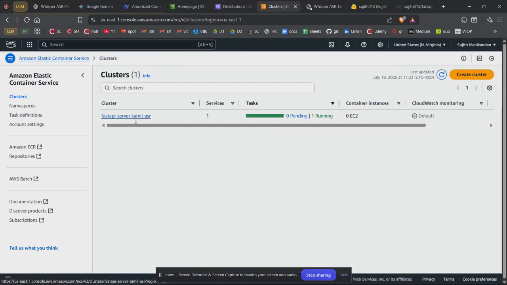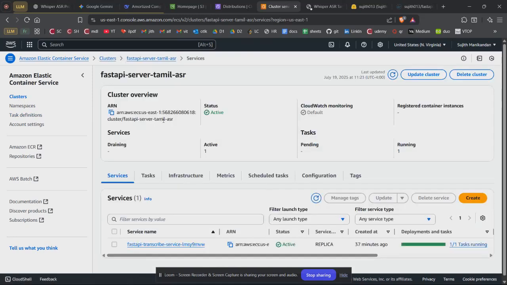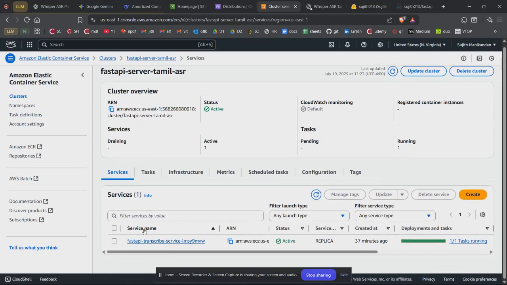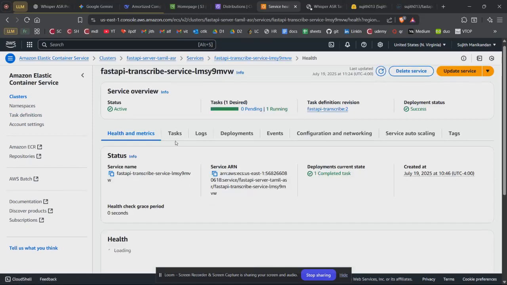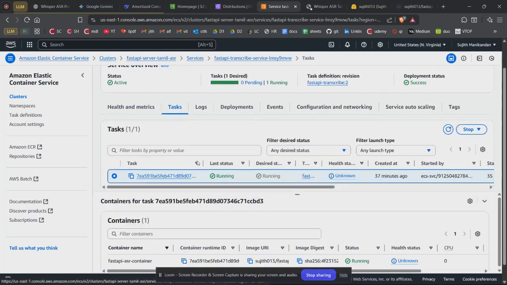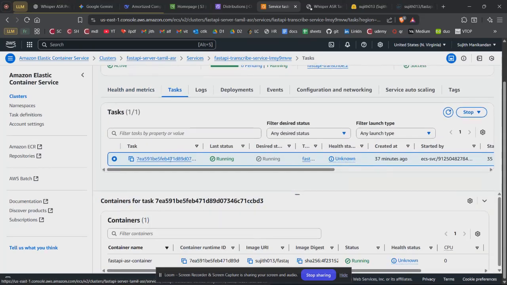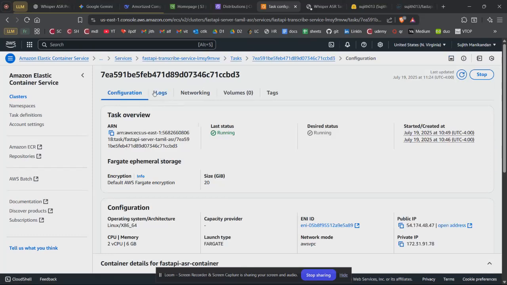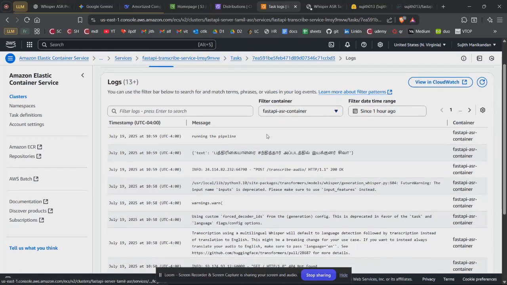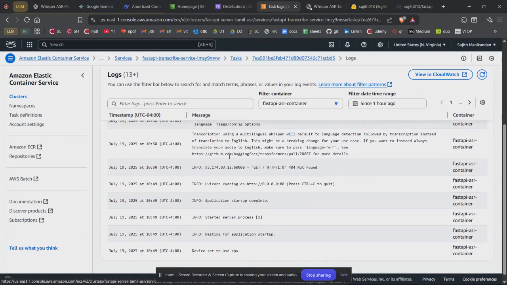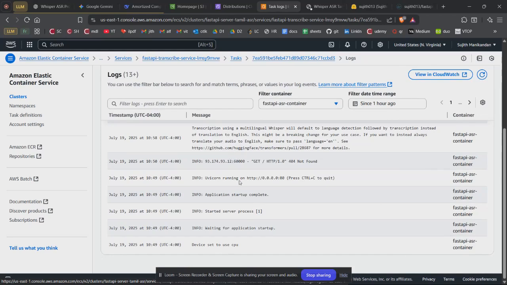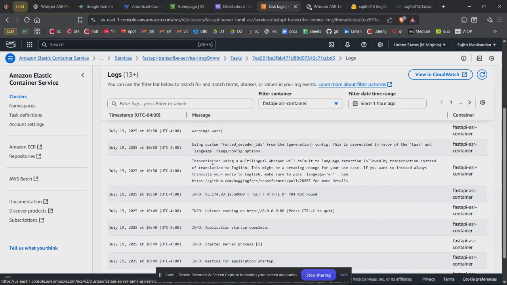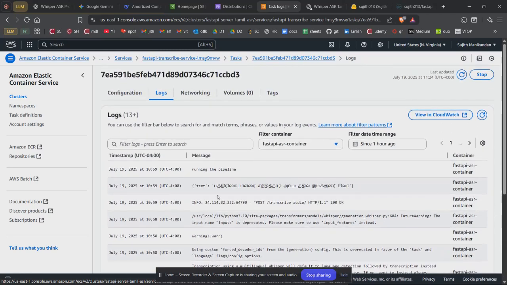In this cluster I have this FastAPI server Tamil ASR, and going in there I have a service running right now. Once I click on this service and go to the task section, I could see the tasks that are currently running. If I click on the logs, you could see the tasks that I had got. I have the Uvicorn app running the FastAPI backend server, and I have the transcription. I also already made a transcription for one of the files before.